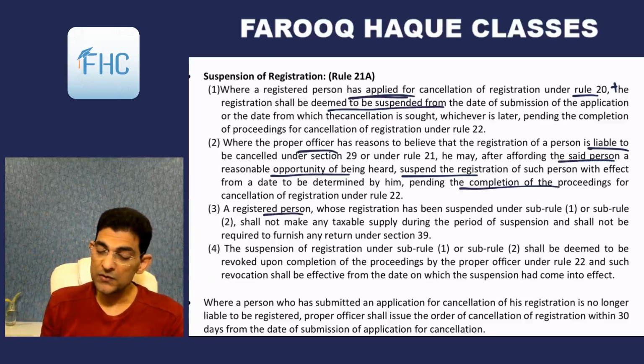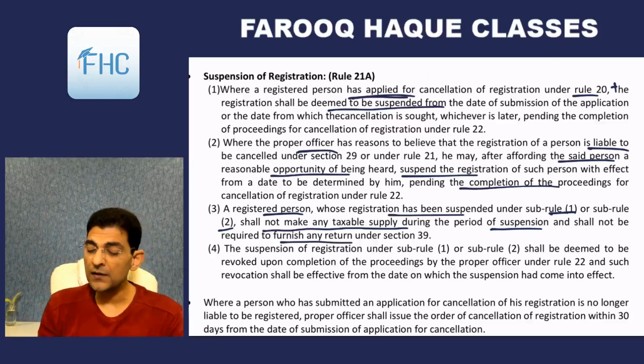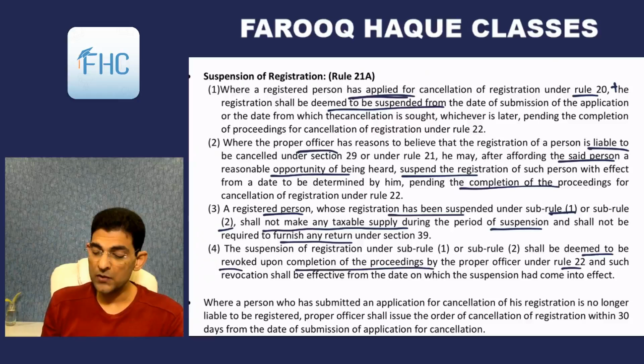Then the registered person whose registration has been suspended under sub rule 1 or 2 shall not make any taxable supply. So your business will be hampered; you will not make any taxable supply during the period of suspension, and shall not be required to furnish any return under section 39. Obviously you will not be required to furnish returns under section 39, the final returns. And the suspension under 1 and 2 shall be deemed to be revoked upon cancellation of proceedings by the proper officer under Rule 22, and such revocation shall be effective from the date on which the suspension had come into effect.